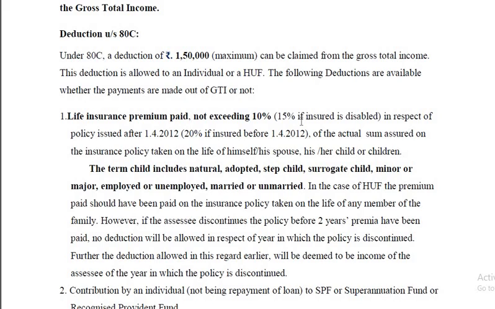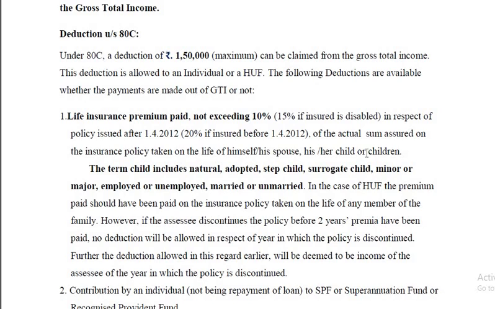When policy matures, either on maturity or on death of the insured, whatever is paid by the insurance company, that is called claims. Anyway, life insurance premium paid not exceeding 10% in respect of policy issued after 1/4/2012. This is very, very important. Before that, it was 20%. So 10% or 20% of what? Of the actual sum assured on the insurance policy taken on the life of himself, his spouse, or his or her child or children.